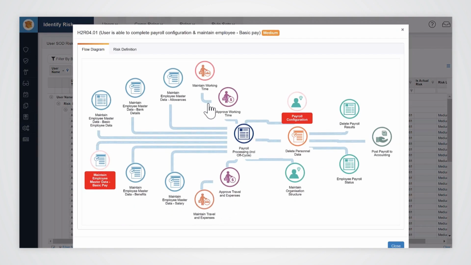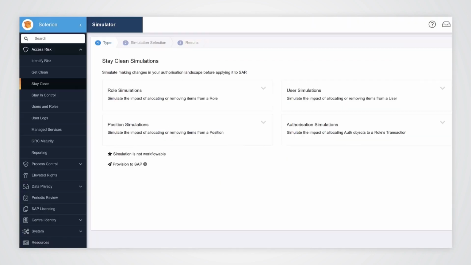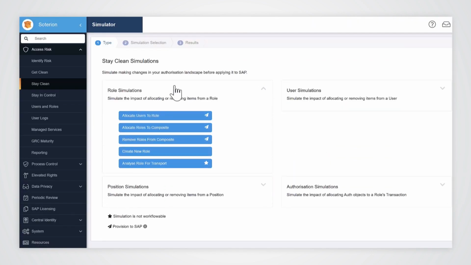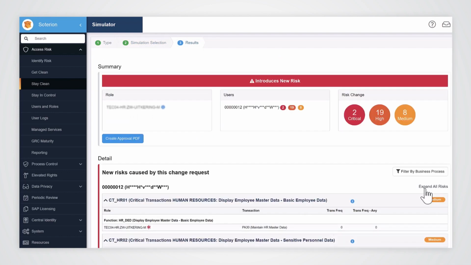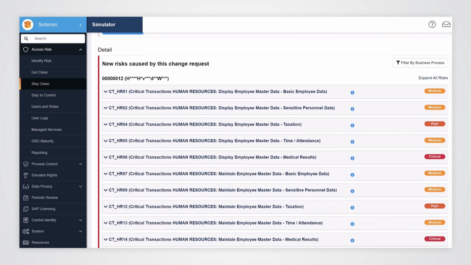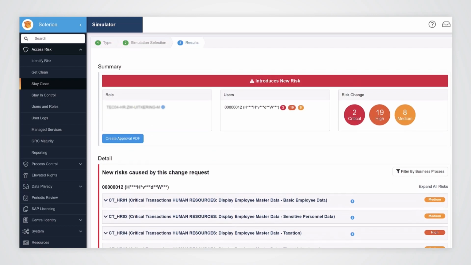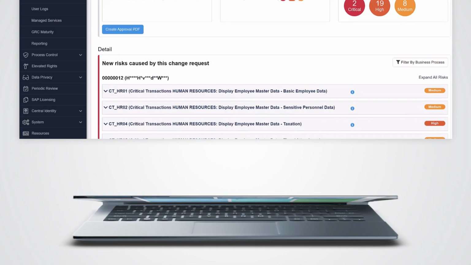Supporting business process flow illustrations foster better decision-making, enhancing business accountability of access risks. What-if simulations enable the organization to proactively manage their access risk by allowing business users to review and approve change requests prior to these changes being applied in SuccessFactors.